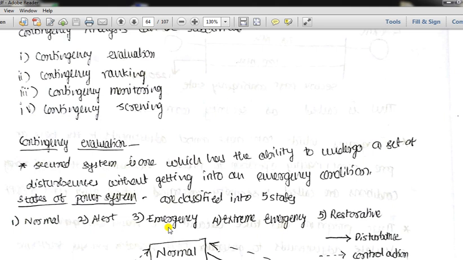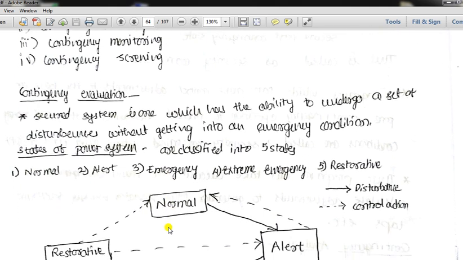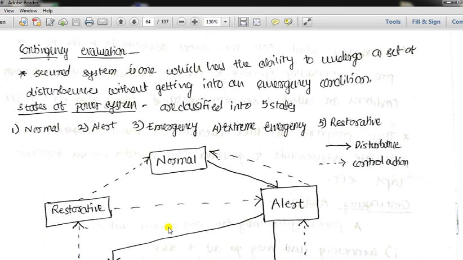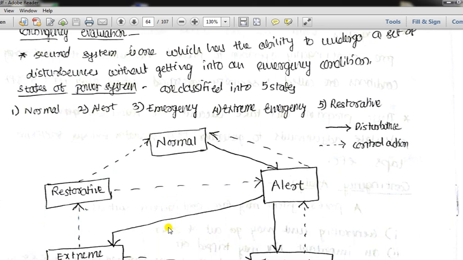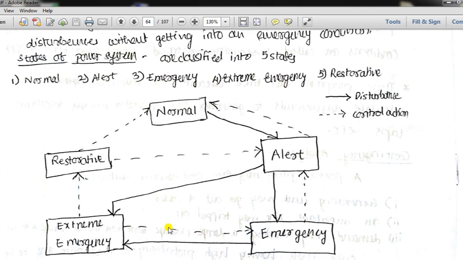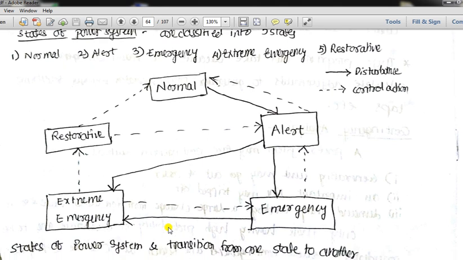Okay, so what is meant by this? That we are going to explain with the help of this state transition diagram, or the various states in which the power system can operate. Normally our power system operates in 5 states: normal state, alert state, emergency state, extreme emergency state and restorative state. This diagram shows those 5 states and how the transition can take place from one state to another.